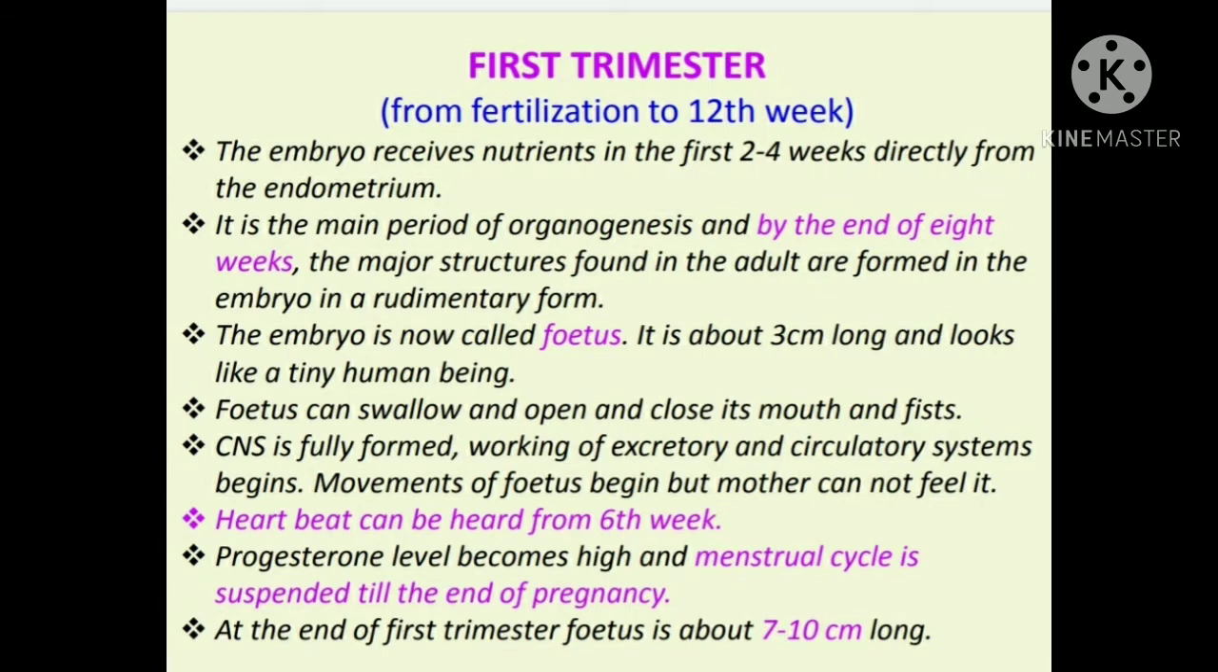First means the upper portion of the wrist. Then the CNS, the central nervous system, is fully formed. It means the brain part is fully formed. The working of the excretory and circulatory systems begins. They start doing their work.